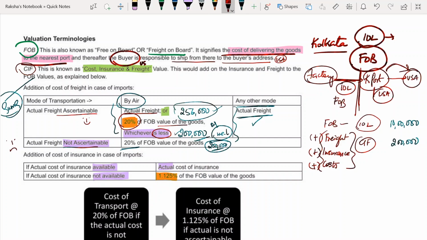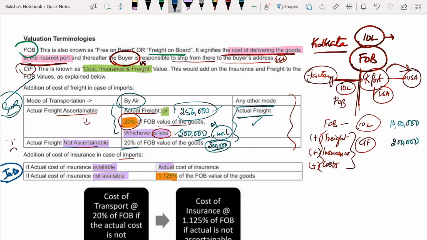Now, additional cost of insurance in case of imports. Until now, we spoke about freight. See, in my CIF, what all do I have? I have cost, insurance, and freight. Agreed? Yes. Now I'm talking about insurance. Okay. Now let me talk about insurance.